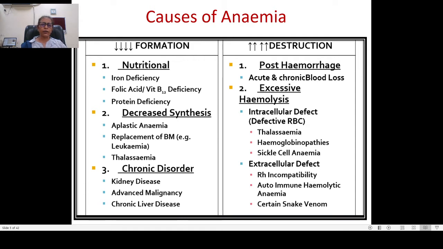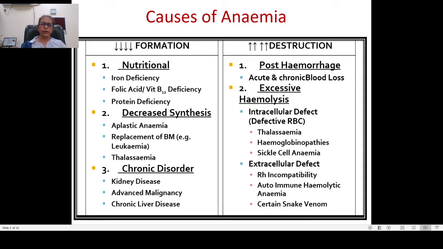Another anemia is because of the decreased synthesis of RBCs, as in cases of aplastic anemia or in leukemias, thalassemias. These are the blood cancer conditions where there is decreased synthesis of RBCs leading to anemia. Chronic disorders of liver disease, kidney disease, and advanced malignancies, all these can cause decreased formation producing anemia.